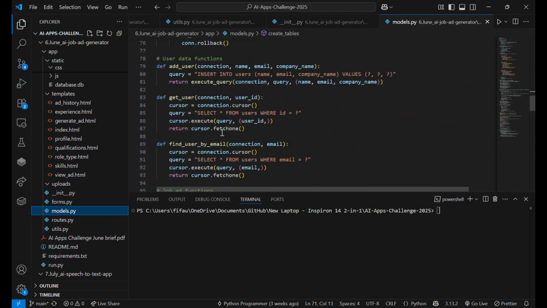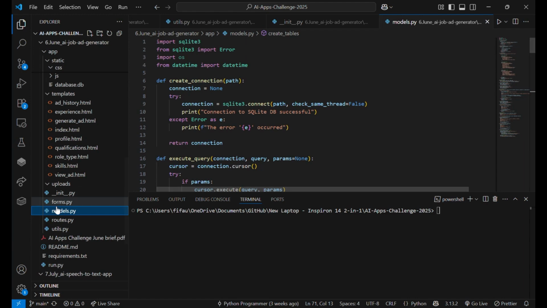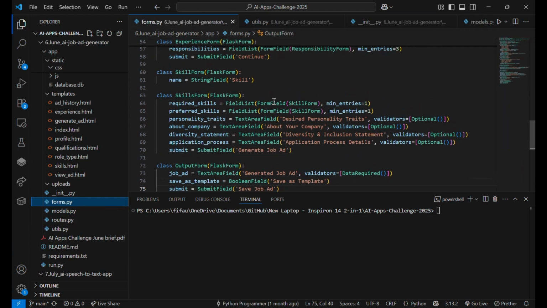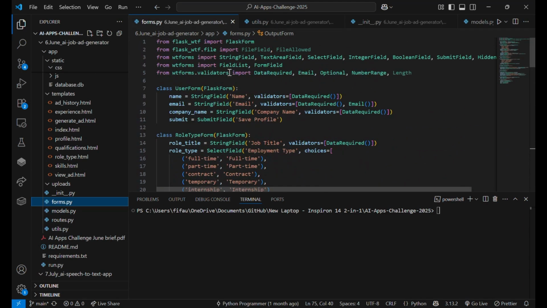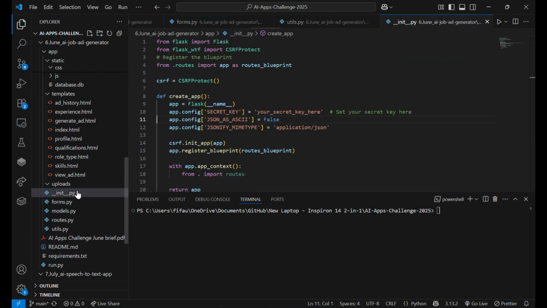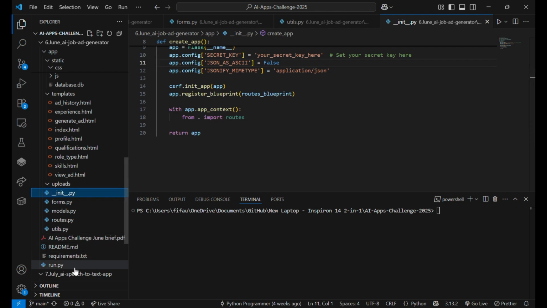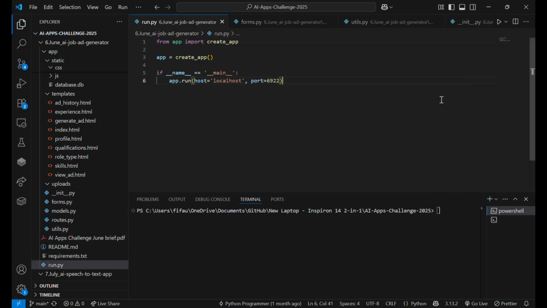We've got models, which are the database, connection tables and stuff, SQL. Then we've got forms as well, which are shown on the front end. That connects the form to the backend. That's the initiation of the app.